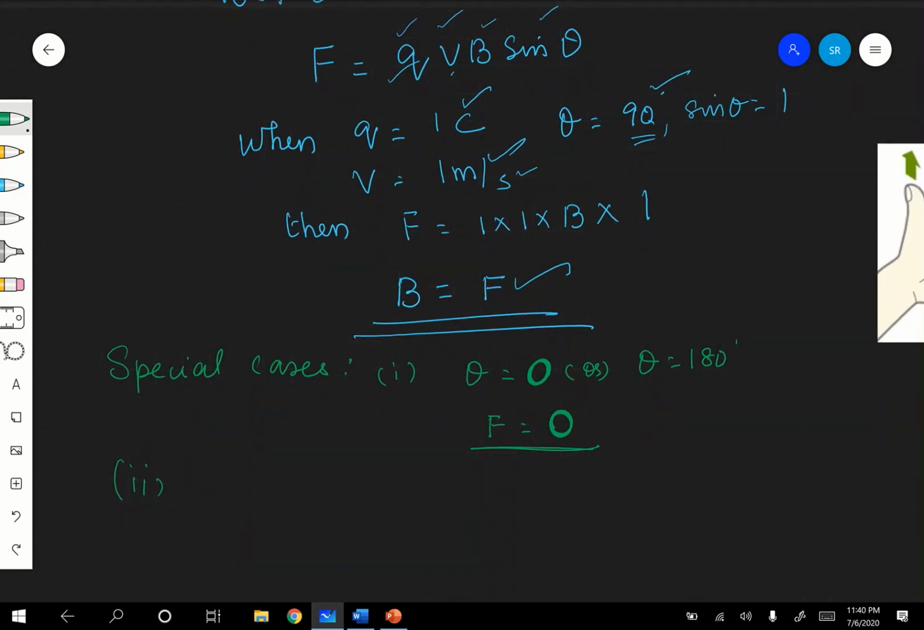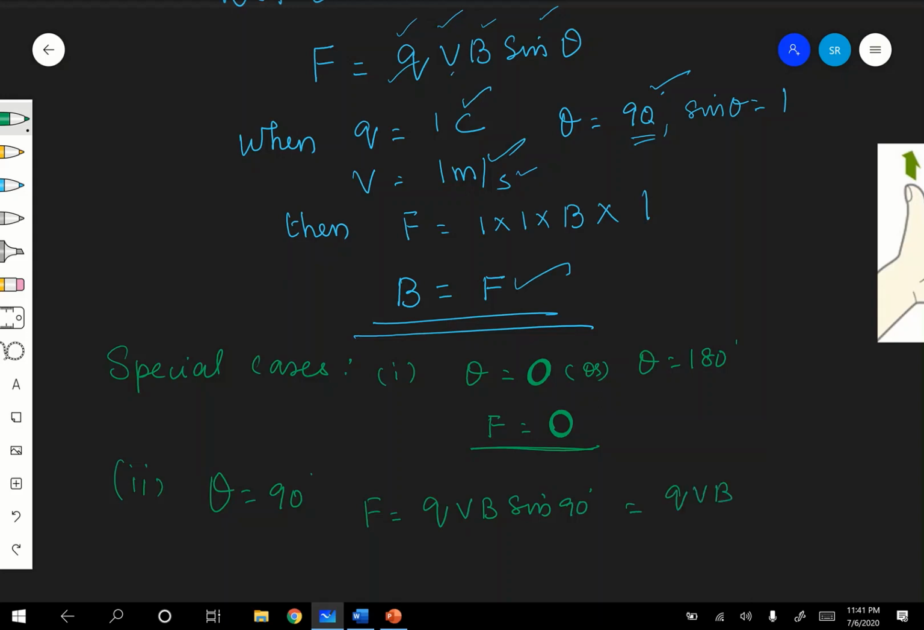Number 2. When theta is equal to 90 degrees, when a charge is moving perpendicular to the direction of the magnetic field. Perpendicular to the direction of the magnetic field means F is equal to QVB sin 90. Therefore, that is equal to QVB.